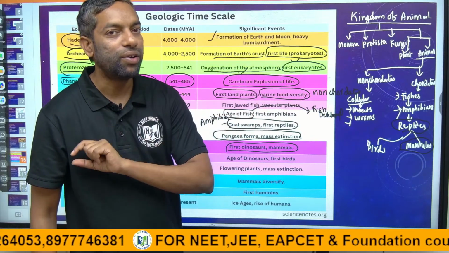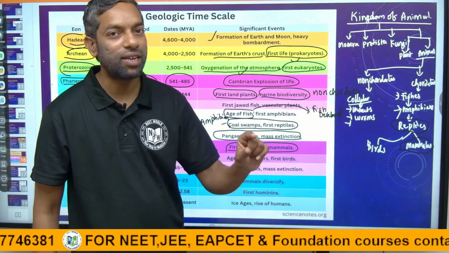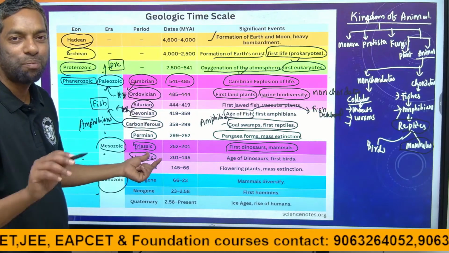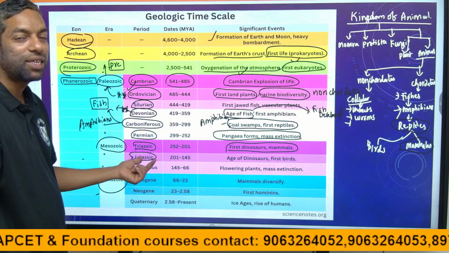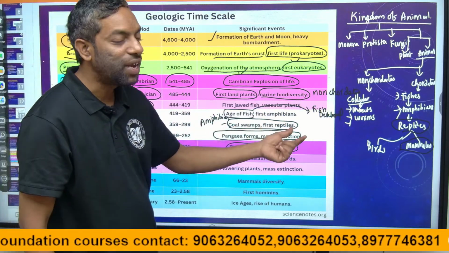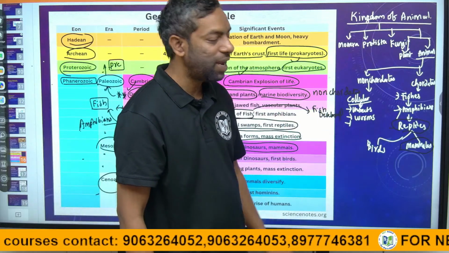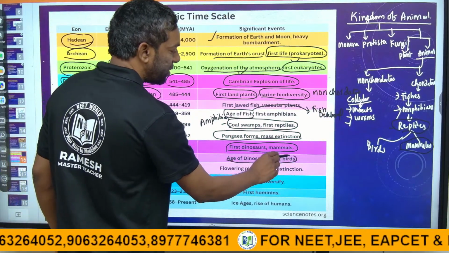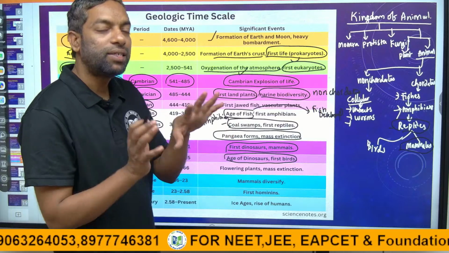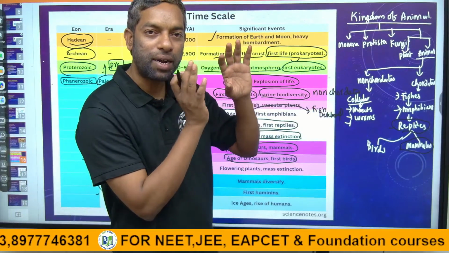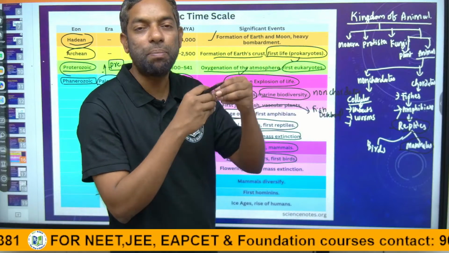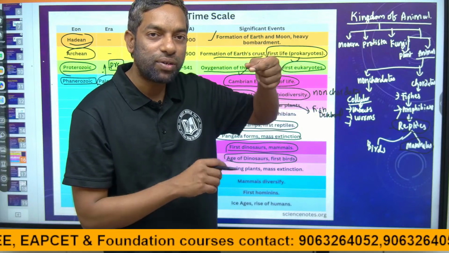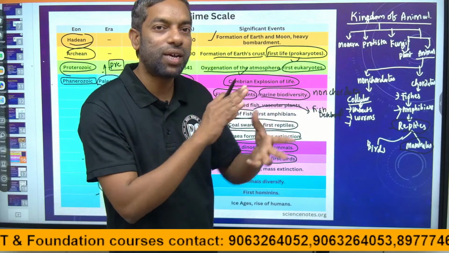Guys, do you know the movie Jurassic Park? Jurassic is not just a word, it is the period, guys. It is not just the title of a movie; it is the Jurassic period. There was a development of dinosaurs. Dinosaurs are nothing but reptiles, and they developed in the Jurassic. It is the age of dinosaurs, and the first birds started. The dinosaur population is huge. But birds also started first in the Jurassic.